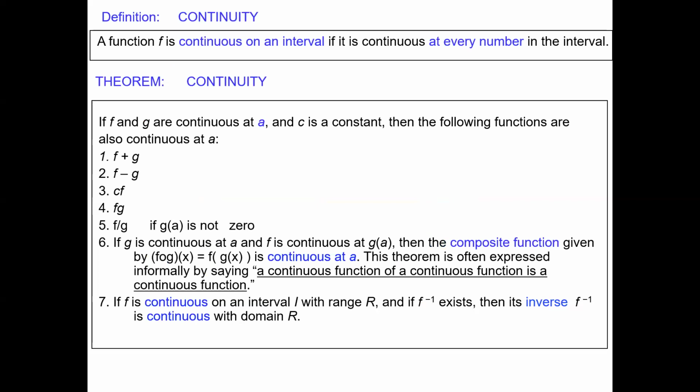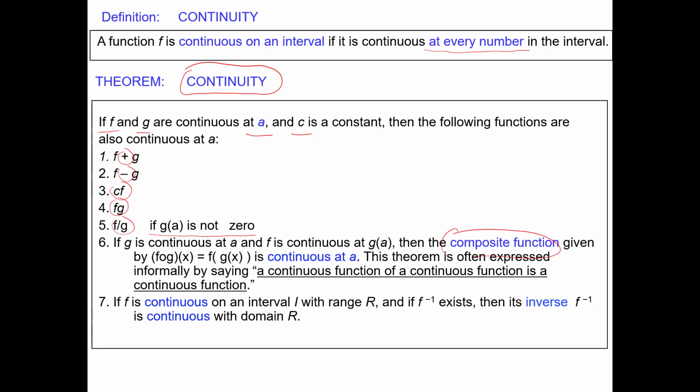Now we also have continuity on an entire interval. A function f is continuous on an interval if it is continuous at every number in that interval. Also, we have a property of continuity: when we take two functions f and g continuous at a, and some constant c, we will produce a continuous function if we add, subtract, take a constant multiple, multiply, divide them, or even make the composition of two functions. Of course, for the division, g at a must not be 0.